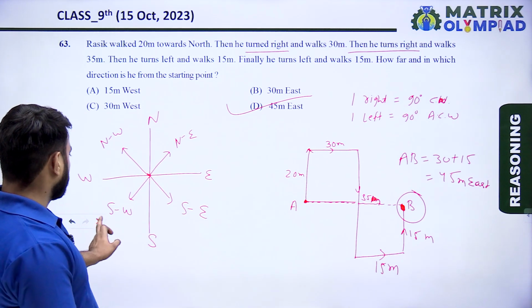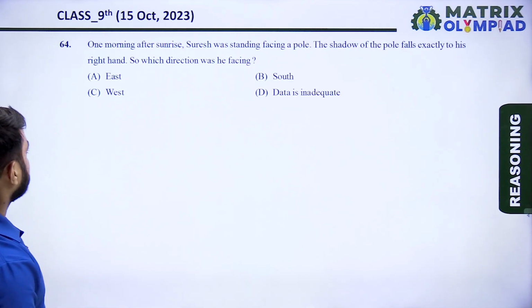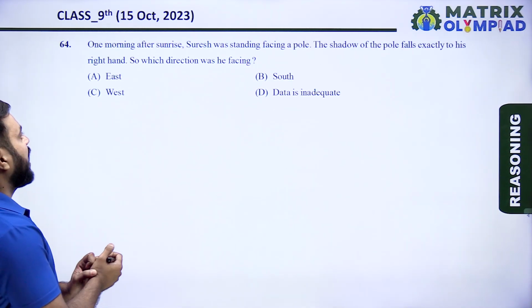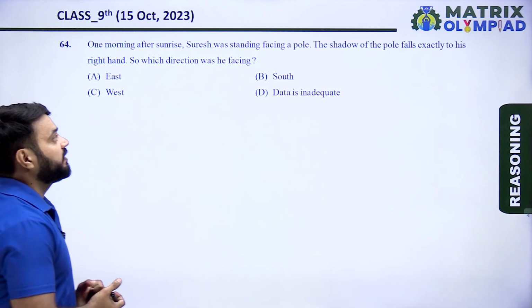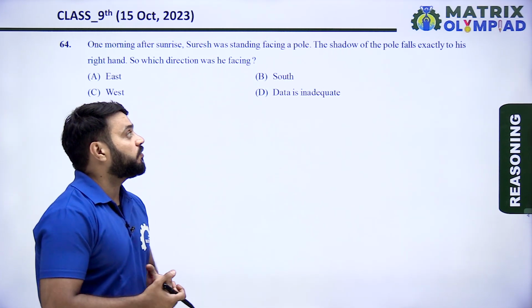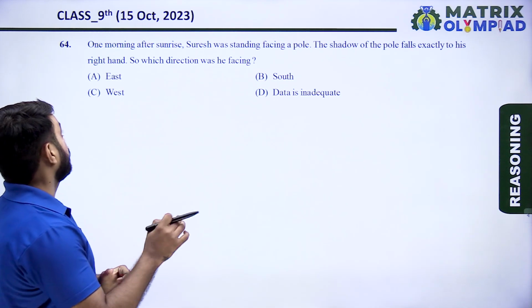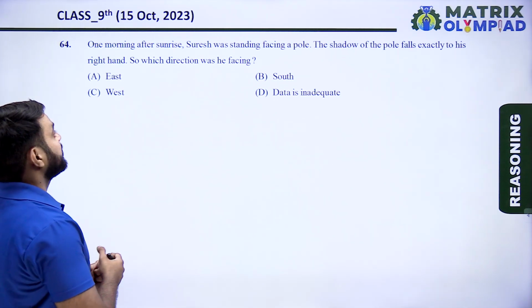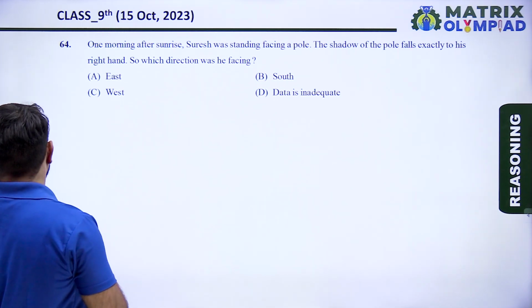Okay, so let's move on to the next question. So next question is, one morning after sunrise, Suresh was standing facing a pole. The shadow of the pole falls exactly to his right hand. So which direction was he facing?